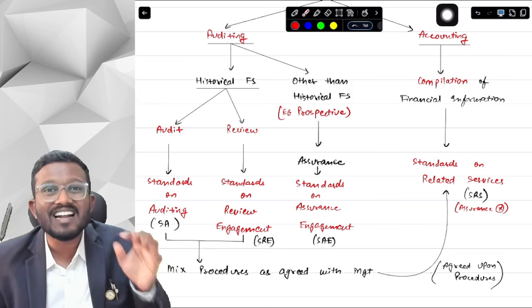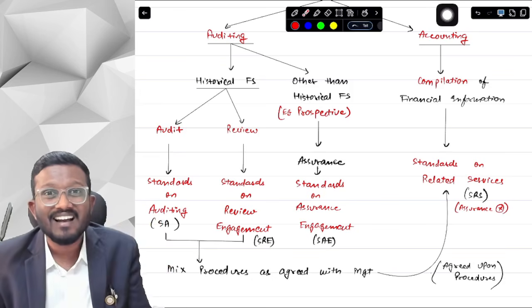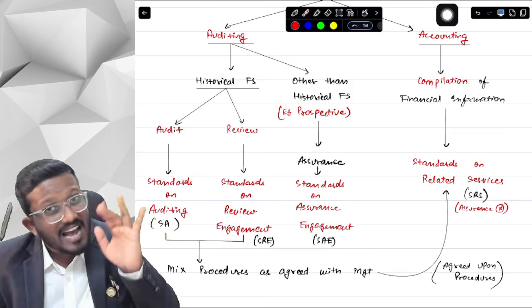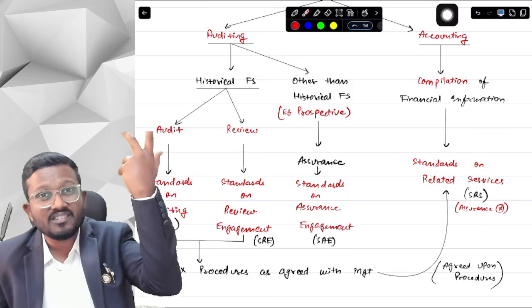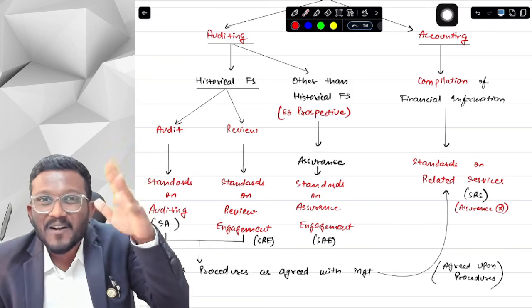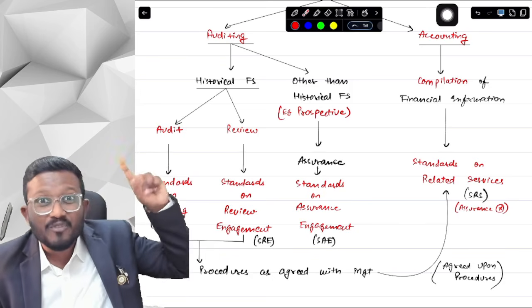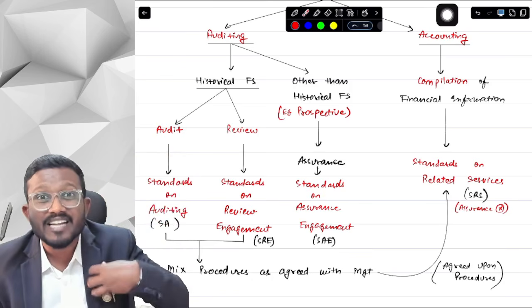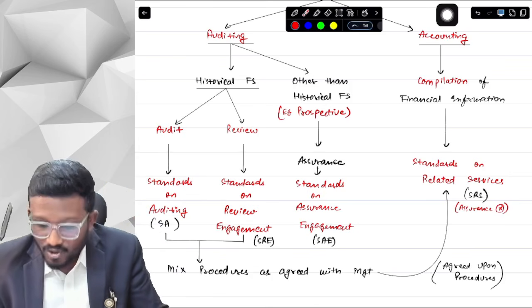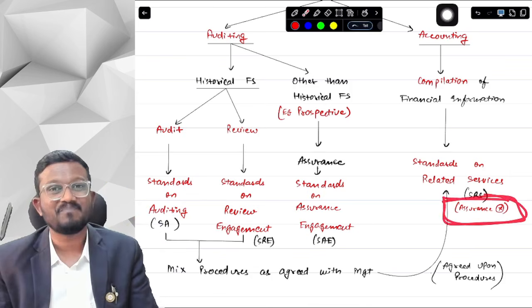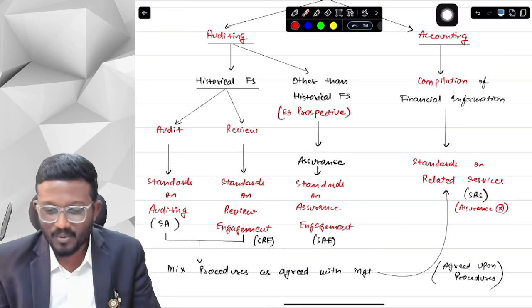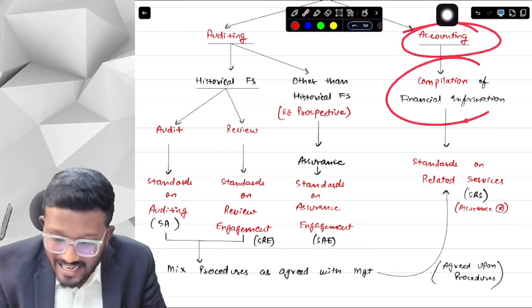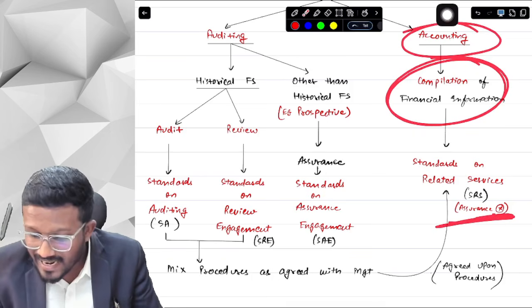No. Why, sir? Because I am not independent of the entity. I am involved in making the financial statements, and I am just saying that my financial statement is correct. I cannot do that. You will have to hire someone from outside the entity who will check your financial statements independently. I have myself made the financial statements, so I cannot say that. So no assurance is provided in accounting. When you are compiling the financial statements, you do not provide any assurance.